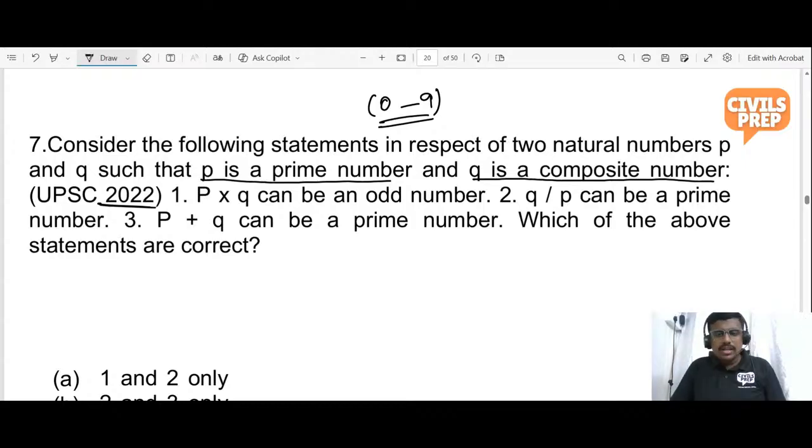So it is a previous year question asked in 2022 UPSC CSAT. It is one of the easiest questions, but many of us made it wrong. Why? Because we didn't have any correct practice.